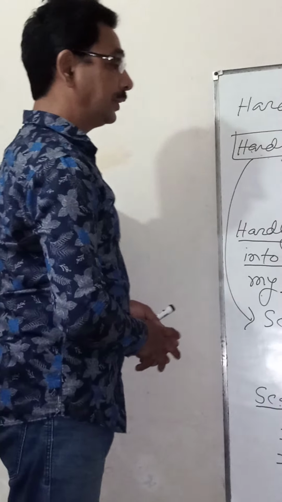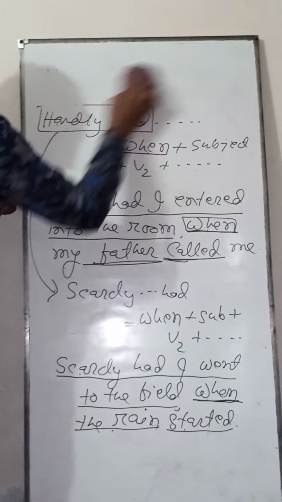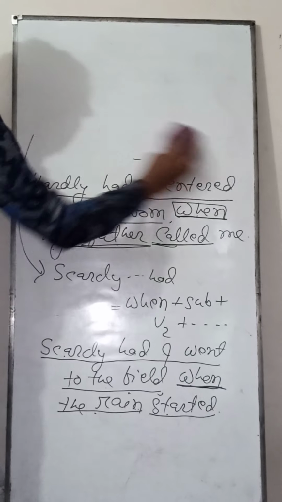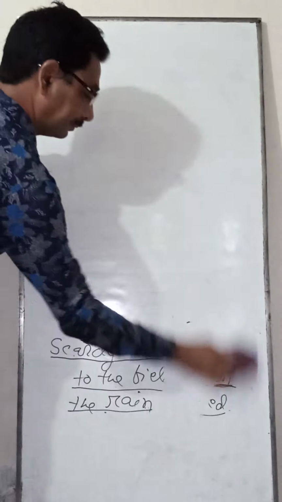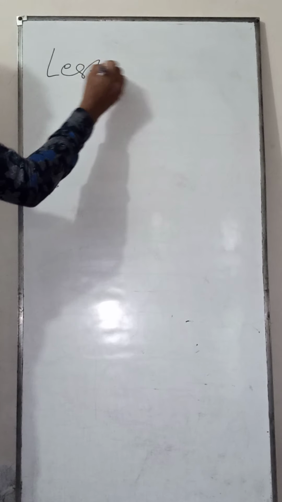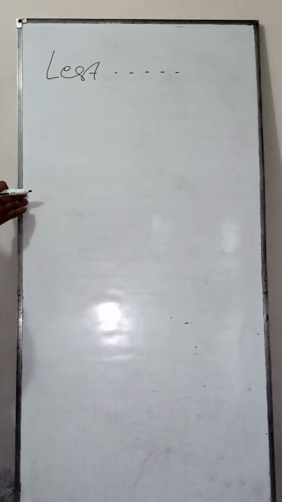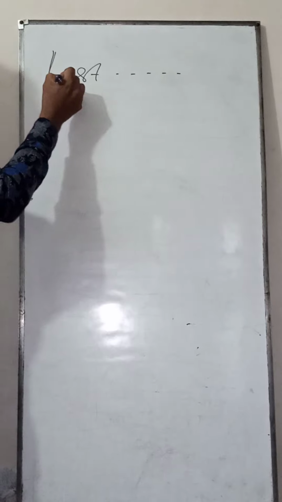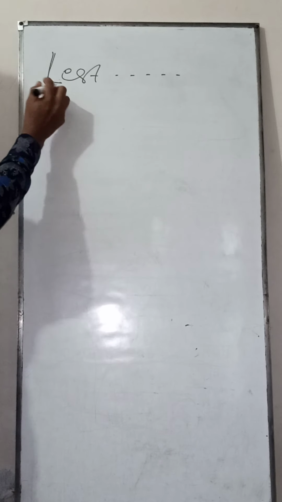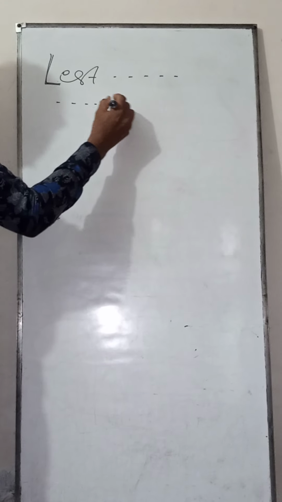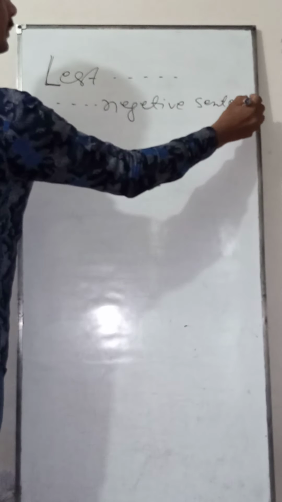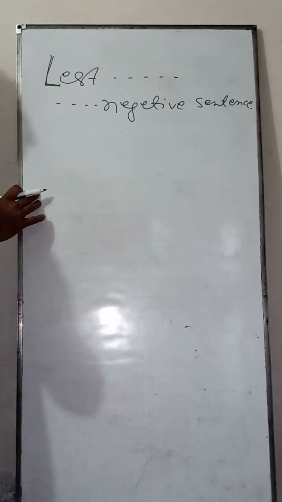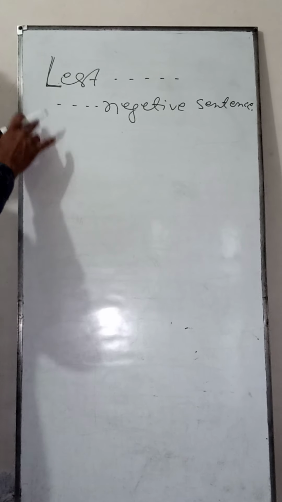Okay, now I'm going to structure number 5. List. If you find a sentence adding "lest," it is a negative sentence. You will not add any "not" or negative sign in this sentence.